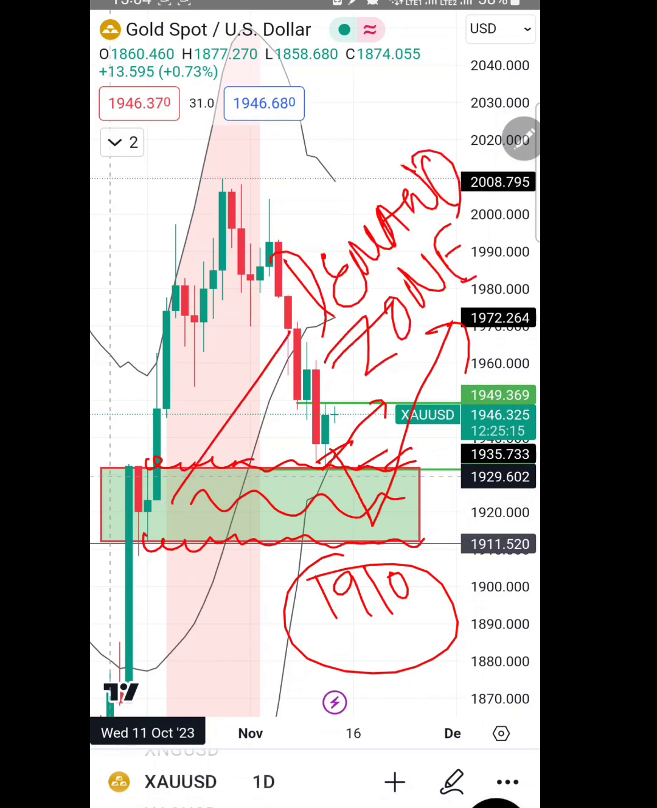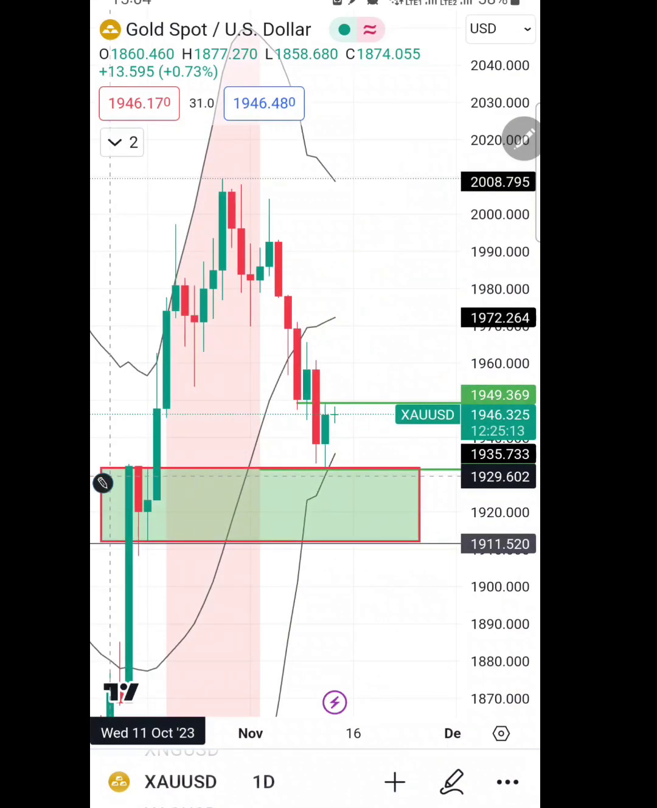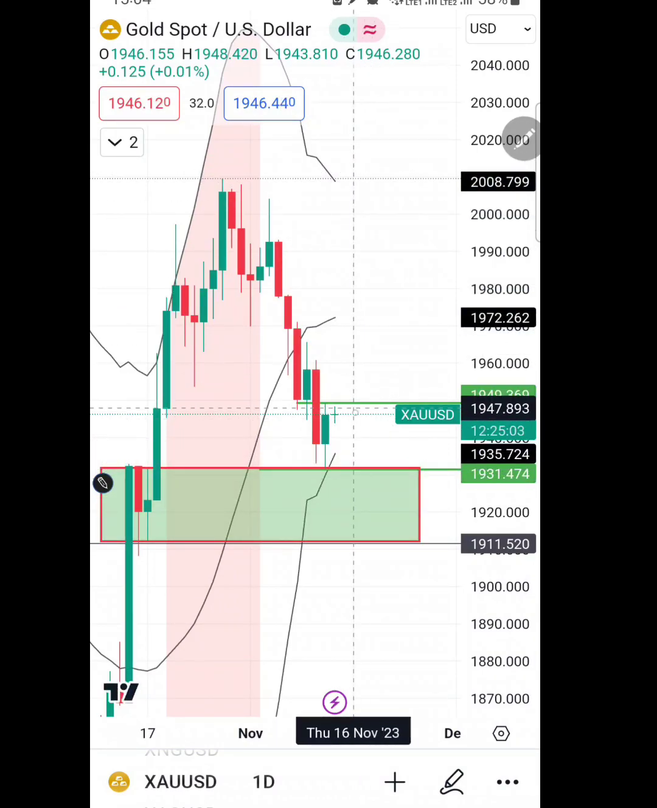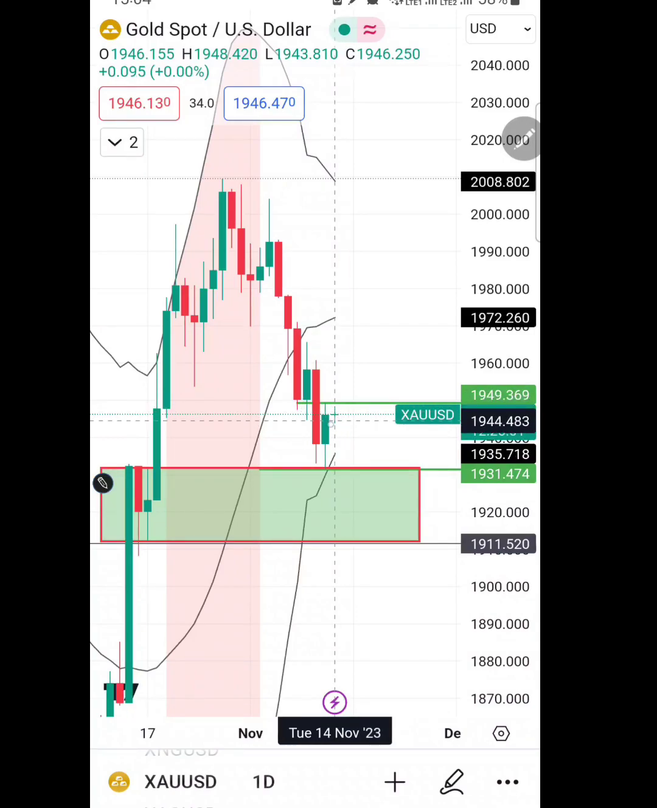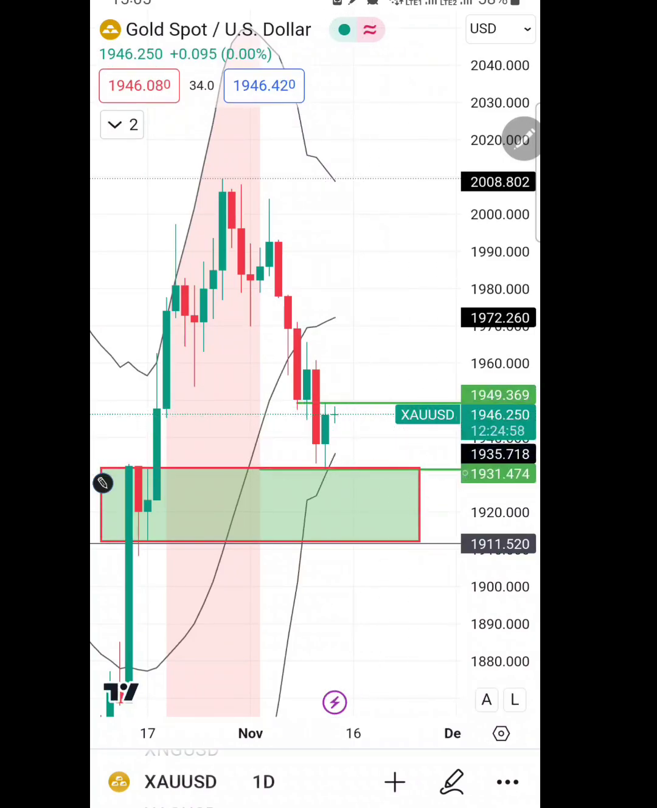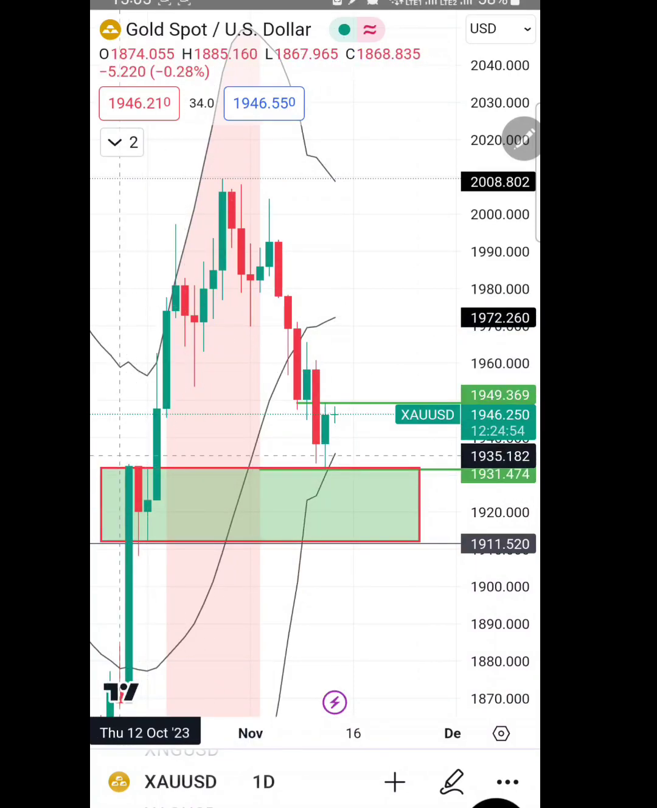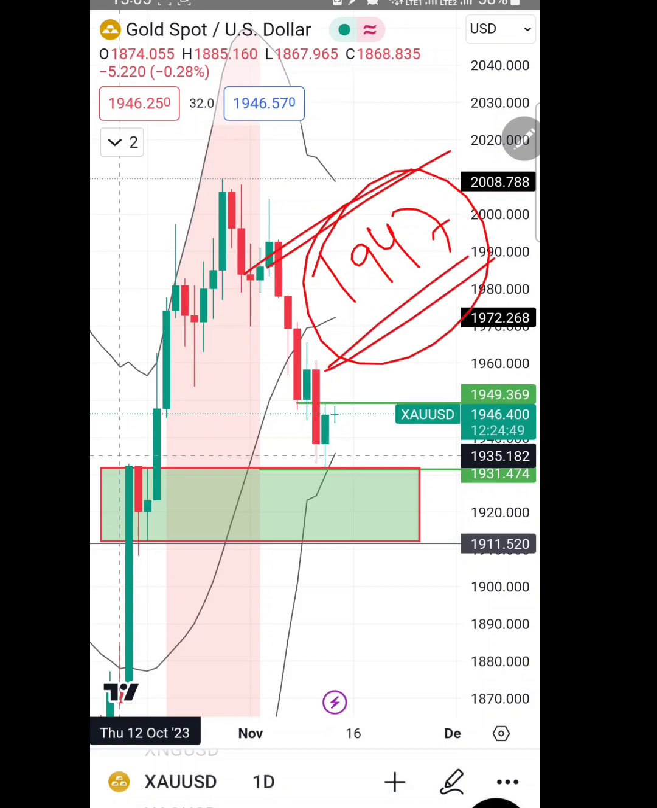So in context of the present scenario, we can see that market has started bouncing from the bottom of the Bollinger Band on daily chart, and presently today we can see market is at around 1947. So what should be the important levels? The important levels we will discuss, which need to be noted for a good result in trading.